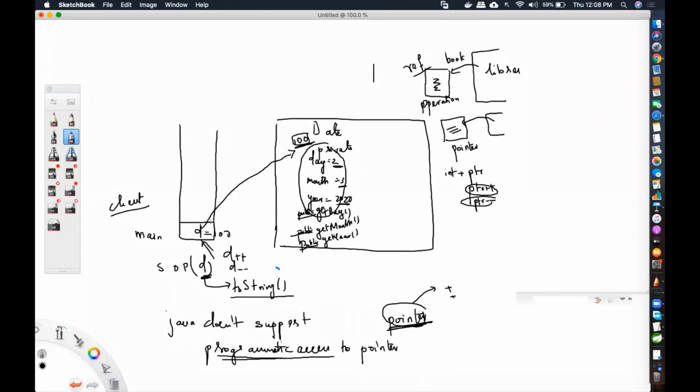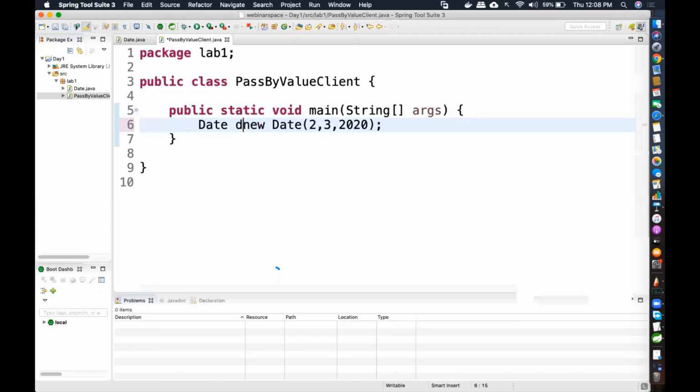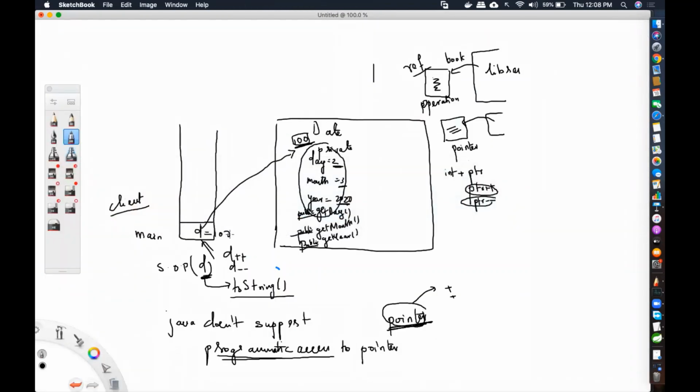So I'm going to access it right now. Just creating the object, you cannot access. You need that address. So for that, I'm writing Date d equal to. This is a local variable. How do I know this is a local variable? Because this is its data type and it is within the method. So this is a local variable that is pushed into the main method's stack.